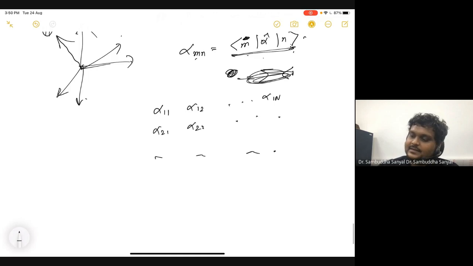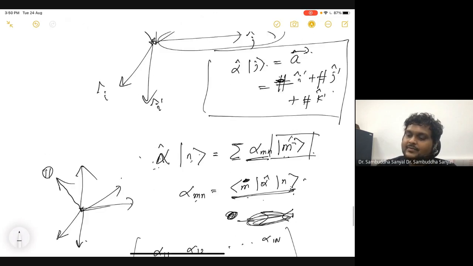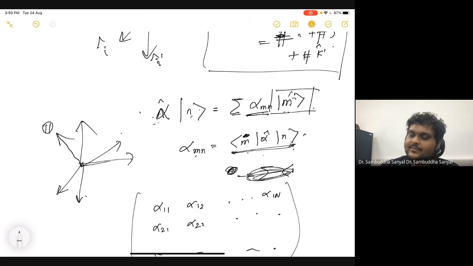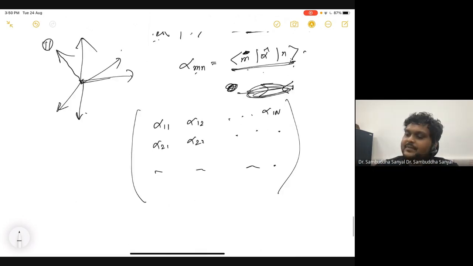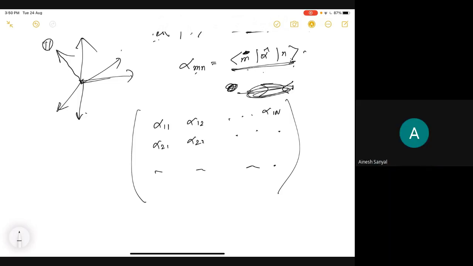The main point is that if I want to know the action of an operator on any vector, all I have to know is alpha nm, and I am giving a prescription for finding it. I'll give some actual examples, but I suggest you play with these three vectors, the i, j, k vectors, and you will immediately know this.